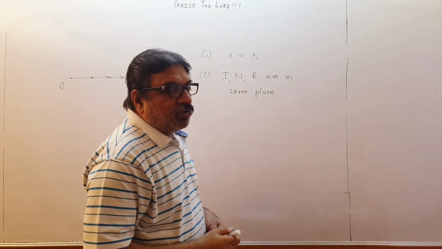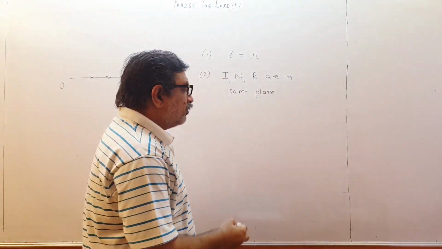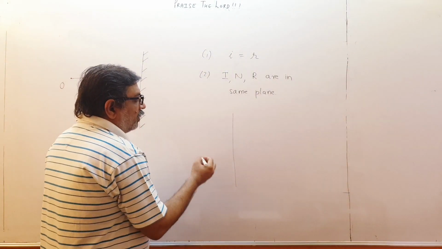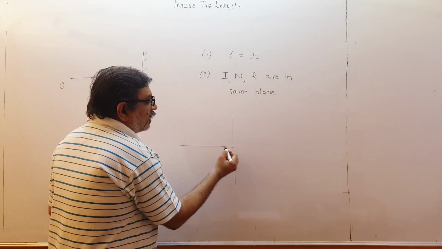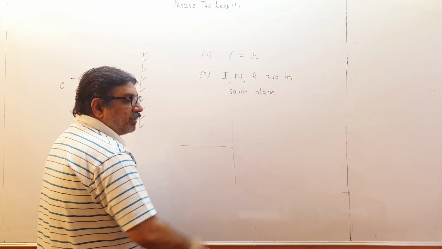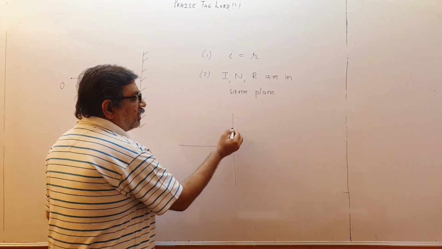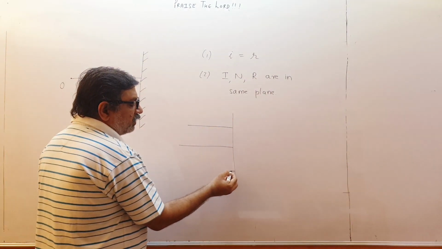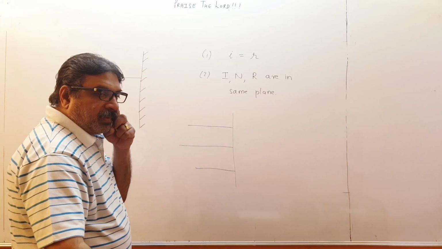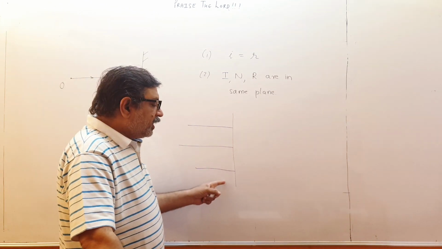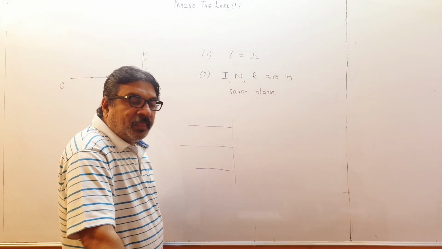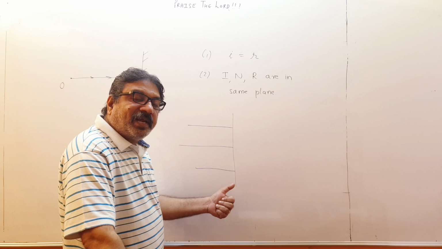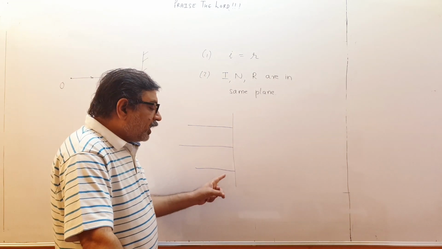Angle of incidence equal to angle of reflection means what? Suppose this is a plane mirror. Any line perpendicular to the mirror will be called normal. So this is the normal of the plane at this point. At this point, the normal will be like this. At this point, the normal will go like this. So normal means a line perpendicular to the mirror at that point.